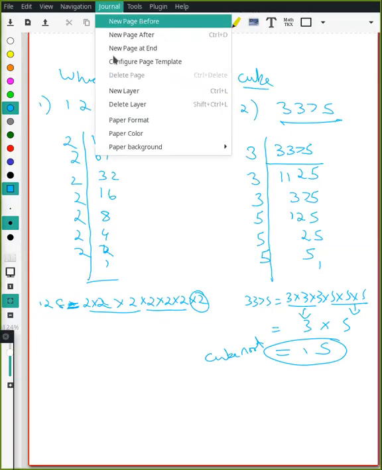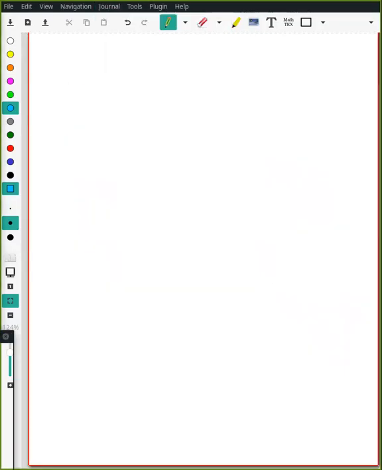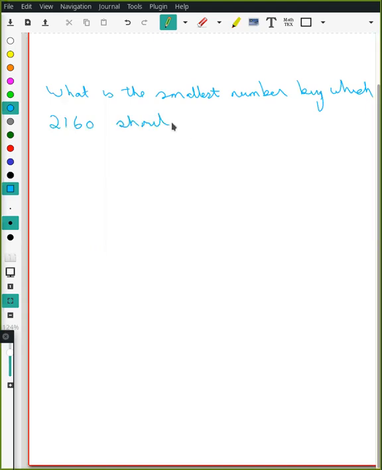Okay, let's do another one. Quickly message me your answer. What is the smallest number by which 2160 should be divided to make it a perfect cube? Message me your answer.